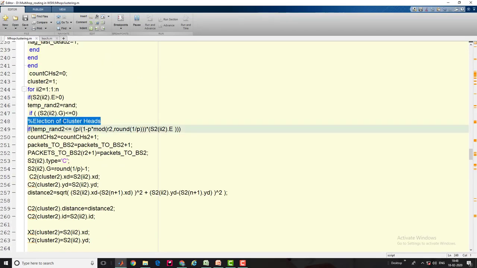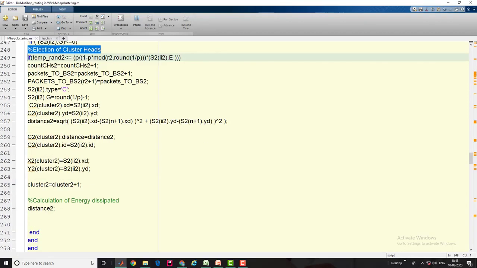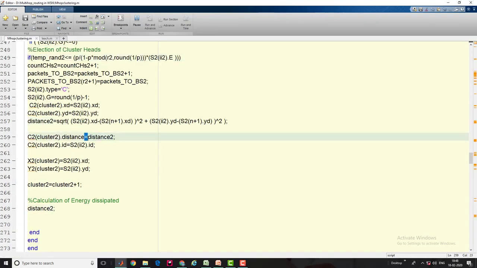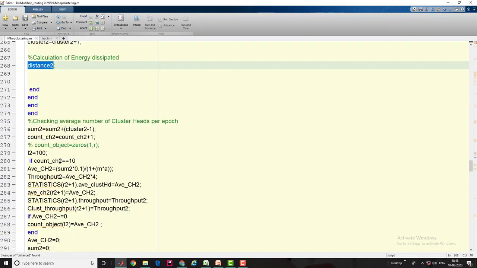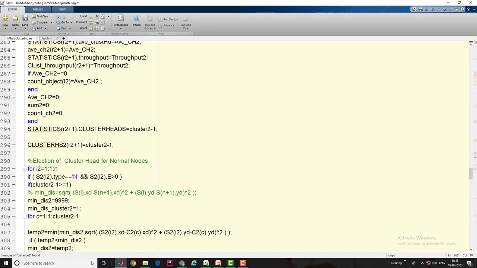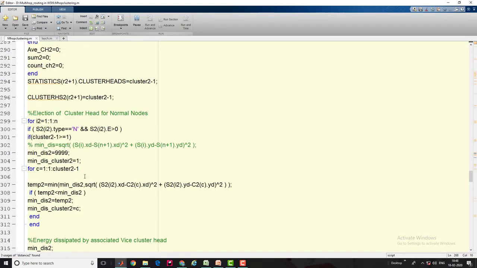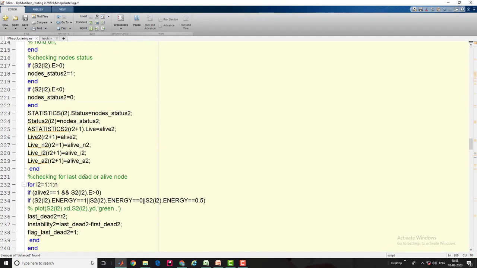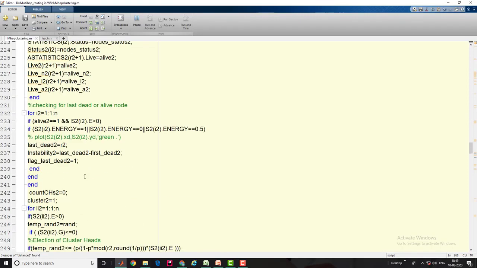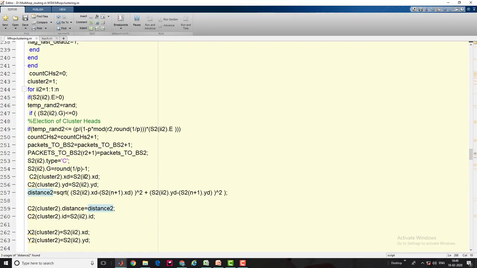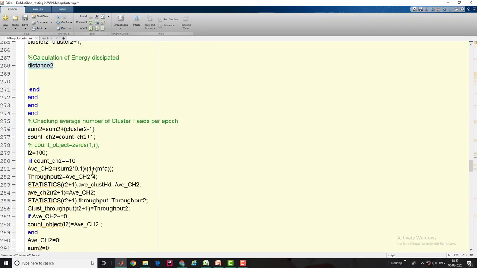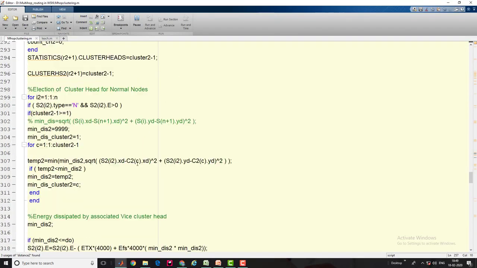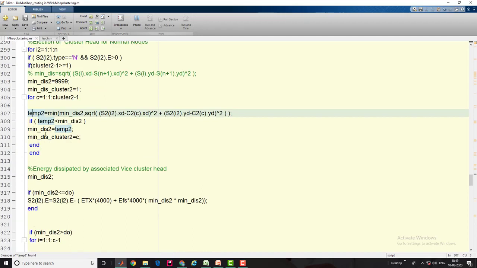So first it elects the cluster head, and after electing the cluster head it calculates the distance. Thereafter the distance is the core where it selects the routing, what sort of routing should happen between the cluster head and other nodes. So it calculates the distance between each node and the cluster head.